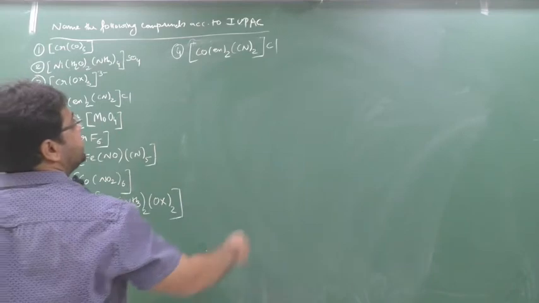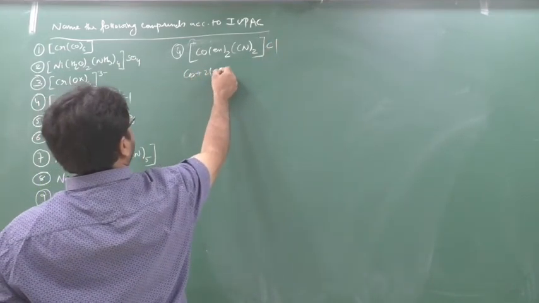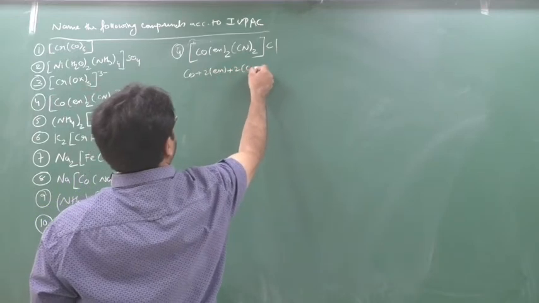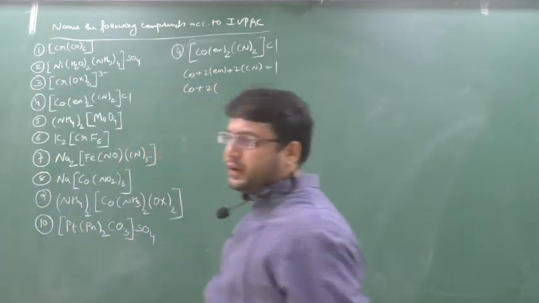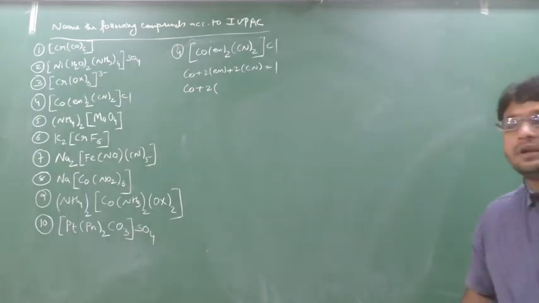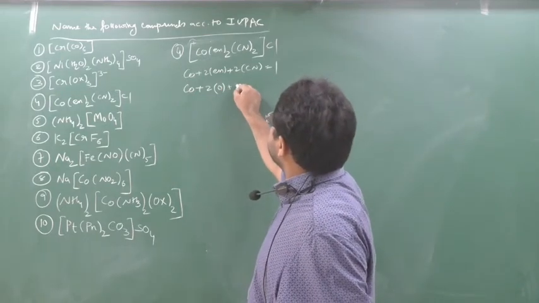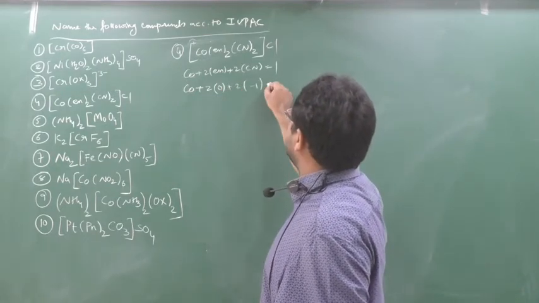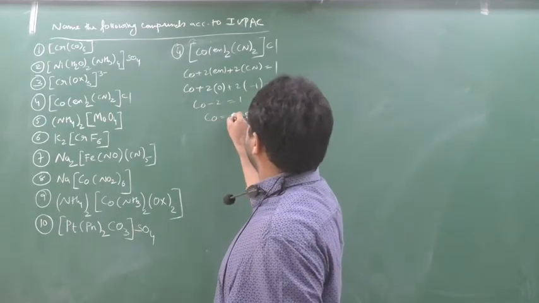Now again if I split, this will get 1 and this will get minus 1. So Co plus 2 into en plus 2 into CN equal to 1. So Co, now see, this ethane 1,2-diamine is a neutral ligand. So it will come here oxidation number 0. Cyanide ligand is minus 1, anionic ligand, so minus 2. So Co minus 2 equal to 1, Co equal to plus 3.